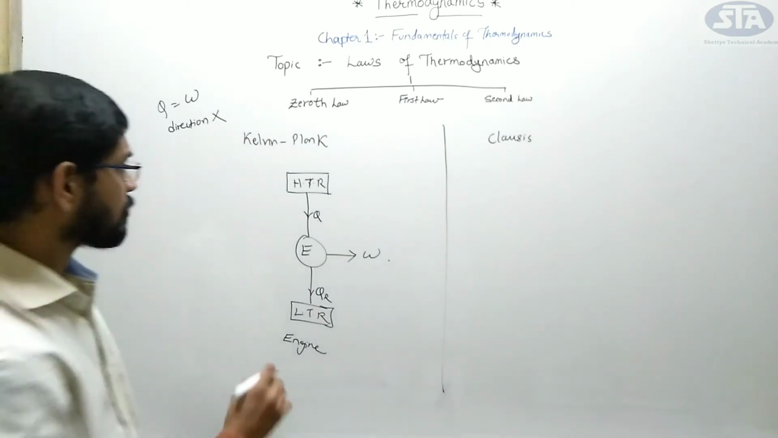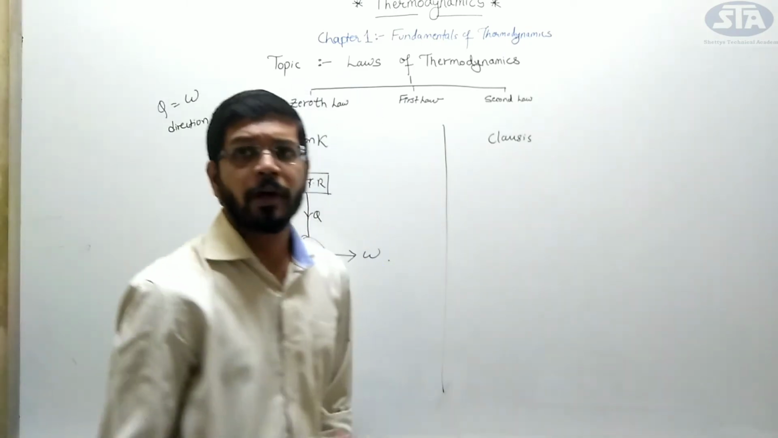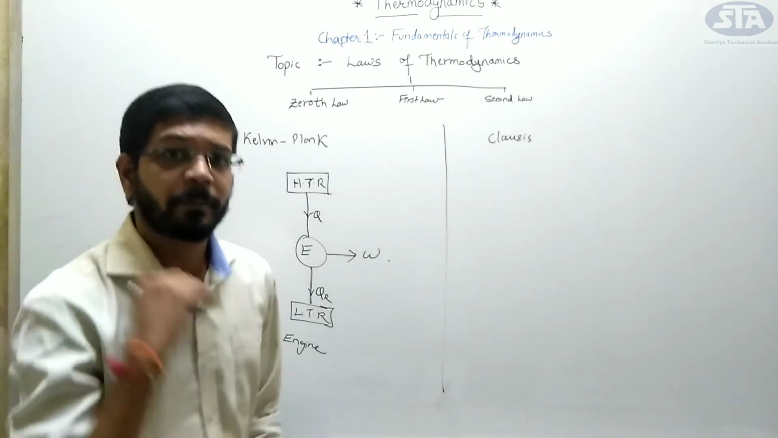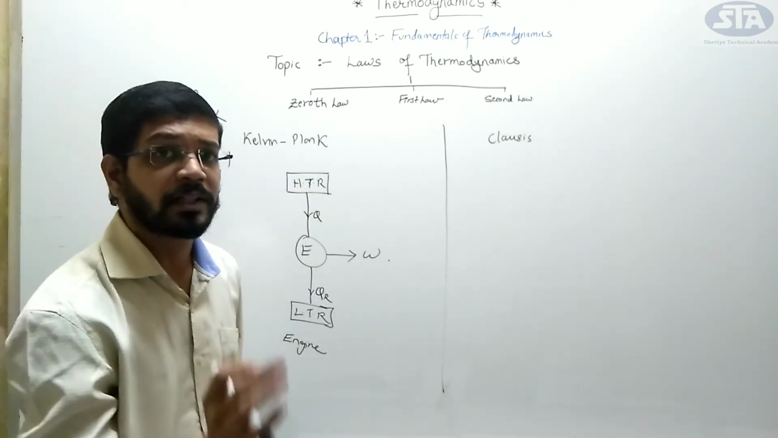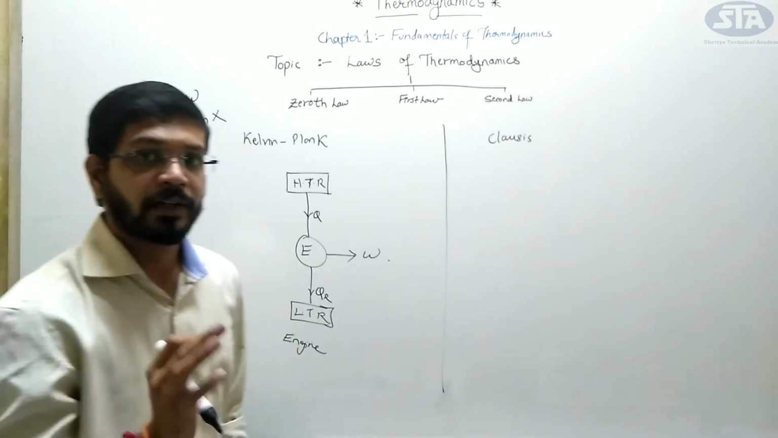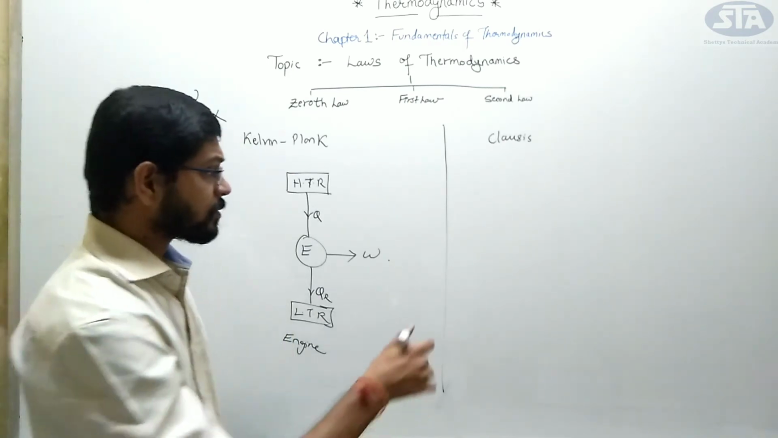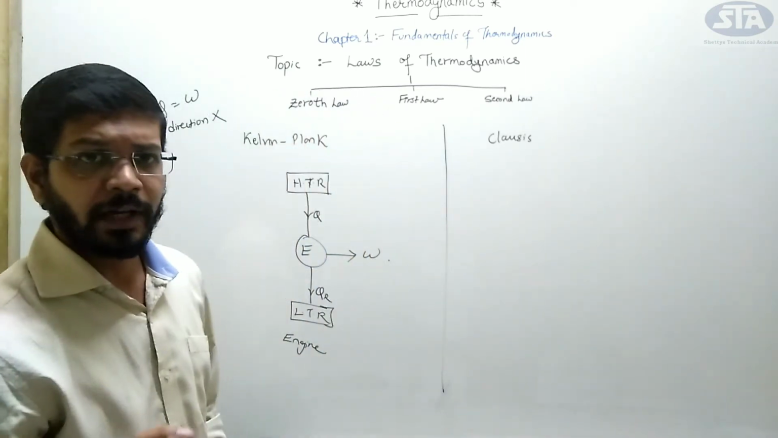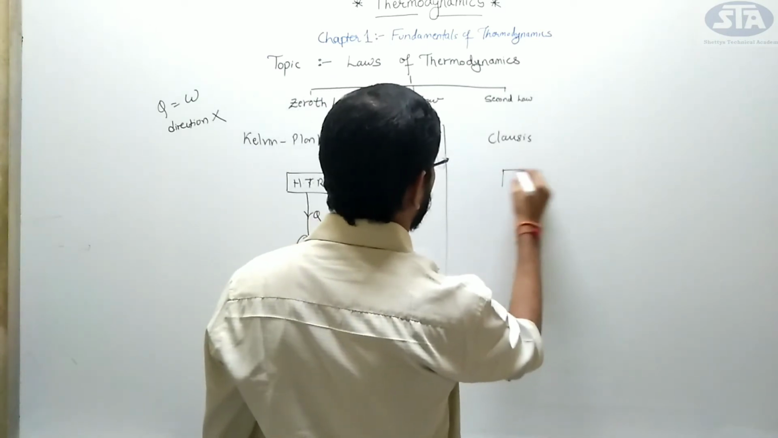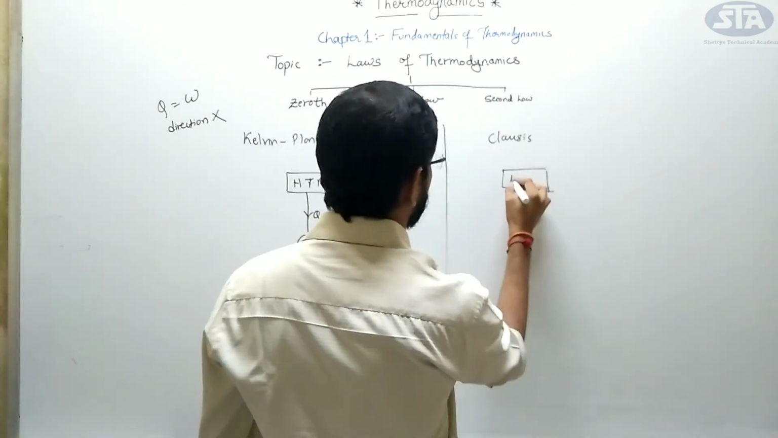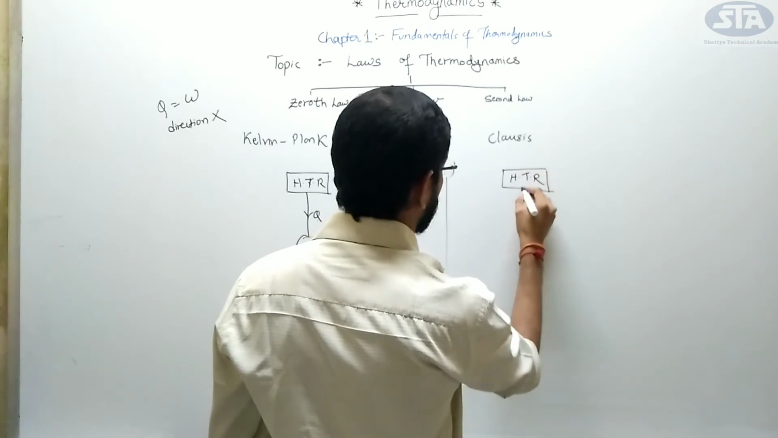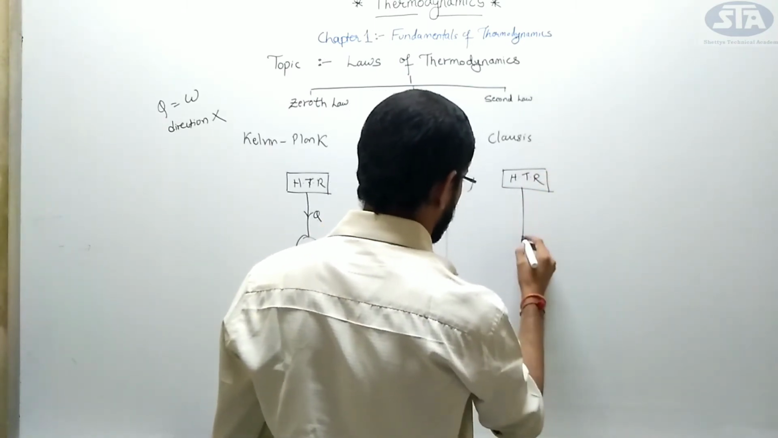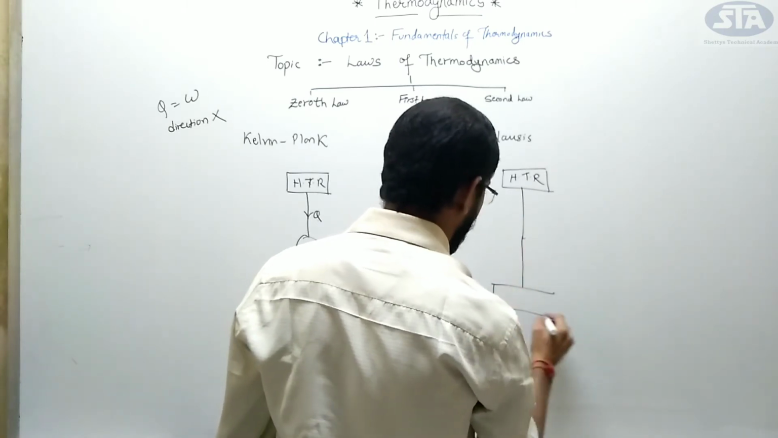Moving to the Clausius statement, what Clausius said was that it is impossible to construct a heat pump whose sole effect is to transfer energy from low energy to higher energy. Let's understand this by an example. Again, I am drawing the same. This is the high temperature reservoir, and this is a low temperature reservoir.